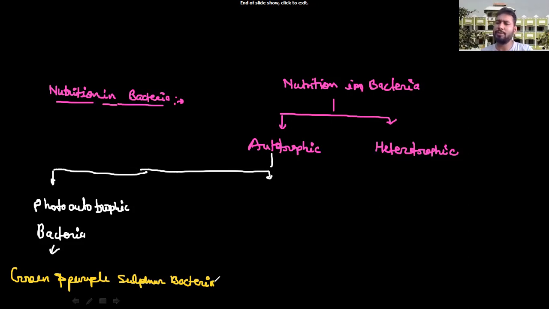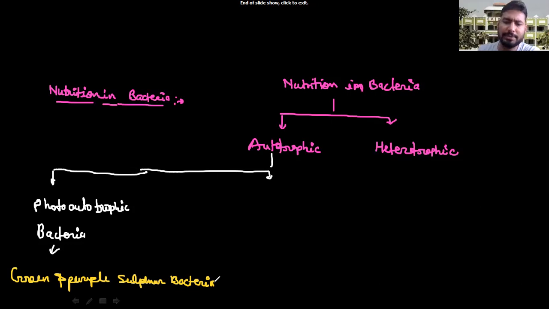These have chromatophores, as we know very well from previous classes on the structure of bacteria. In the chromatophore they have pigments, which trap sunlight, and that sunlight is converted into chemical energy in the form of ATP. This ATP is utilized for their work, respiration, and other metabolic activity of bacteria.